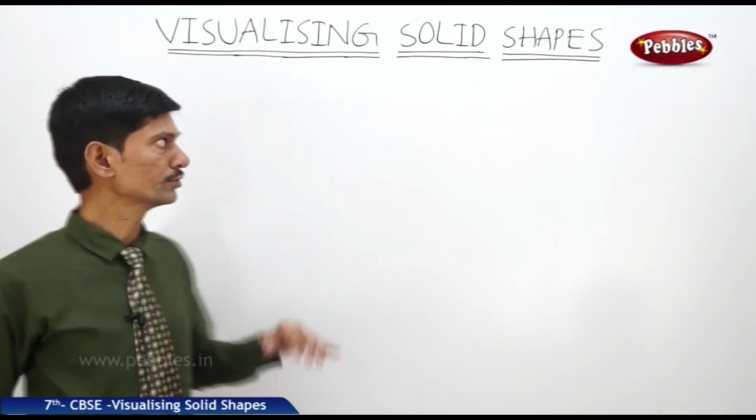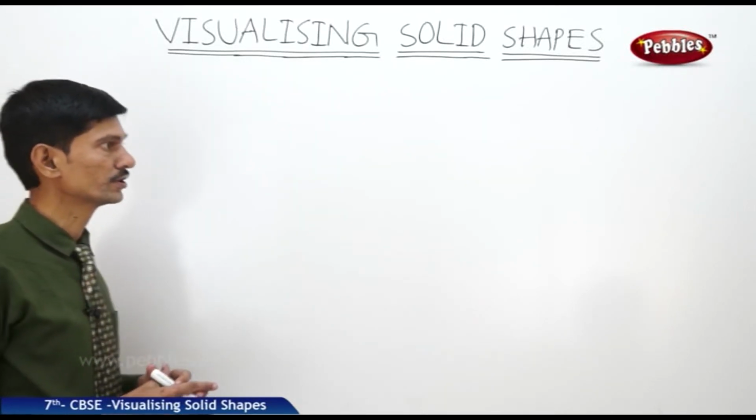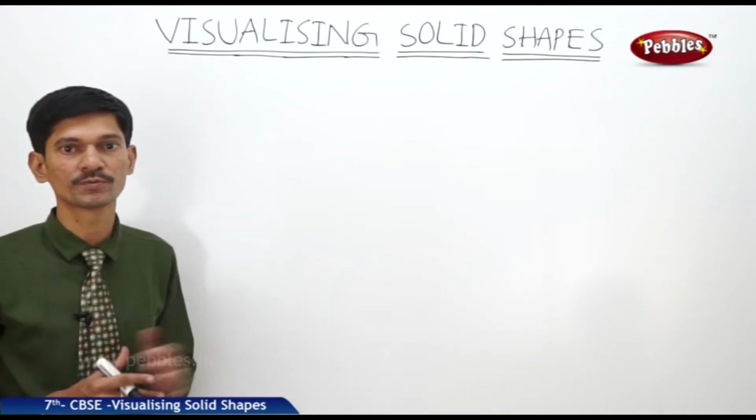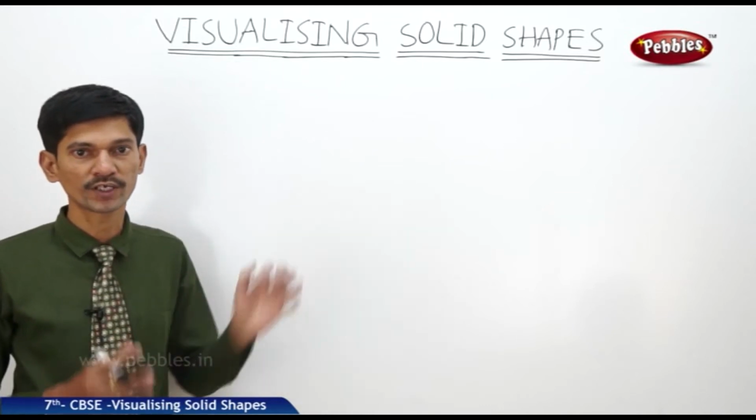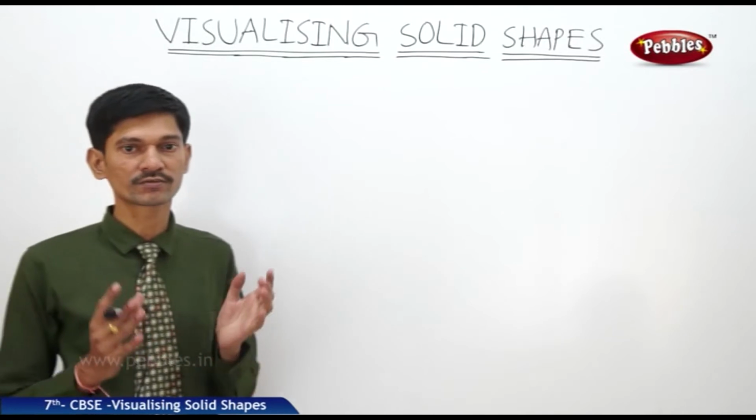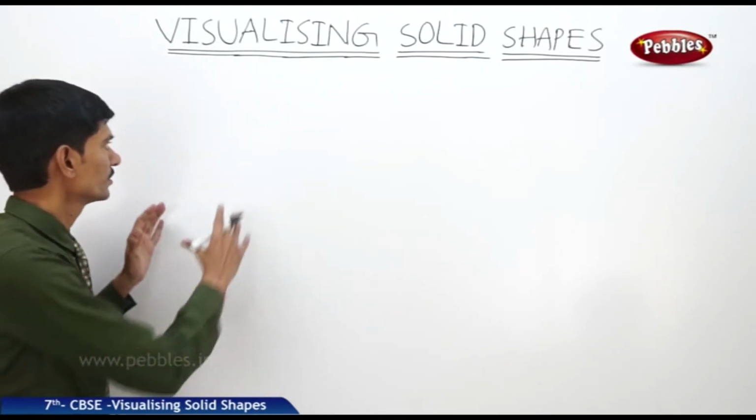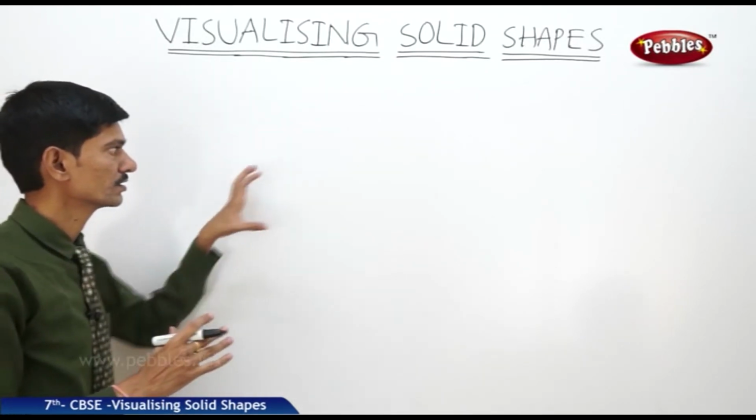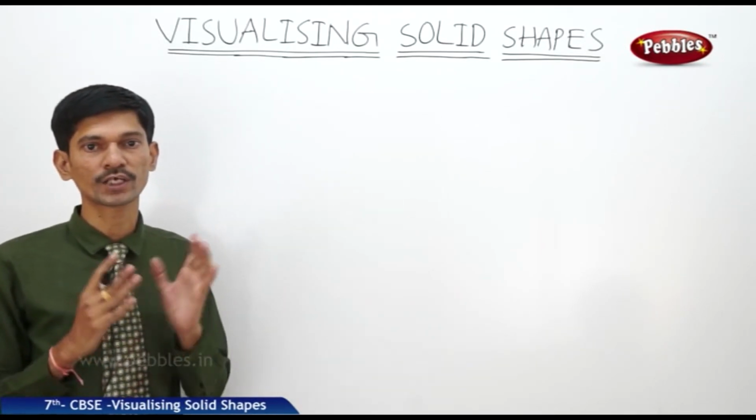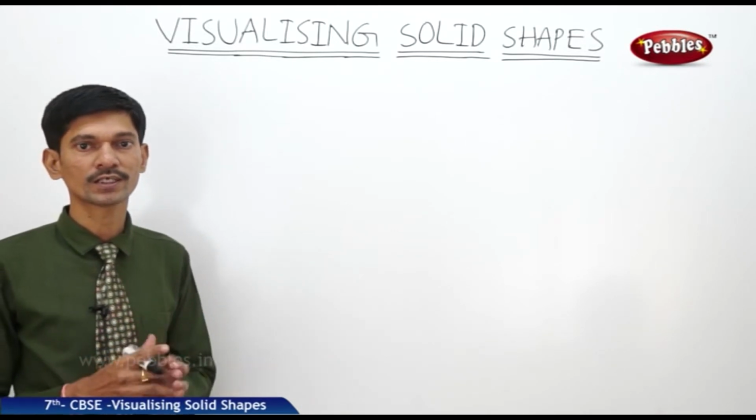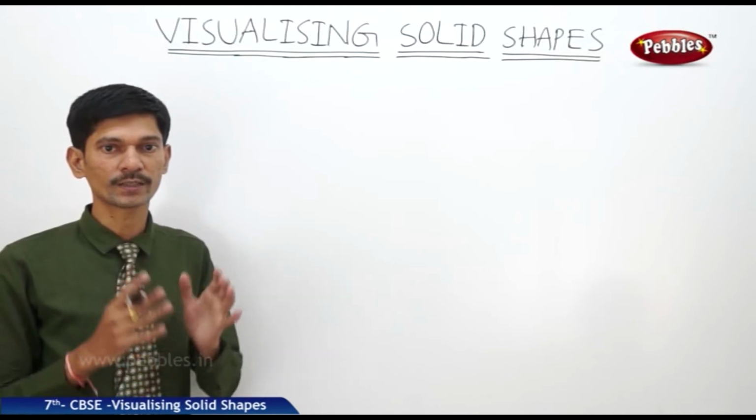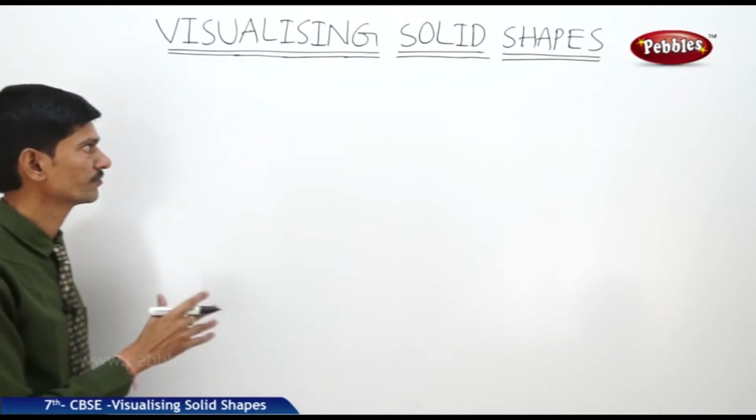Now let us start the new chapter, that is visualizing solid shapes. Now what are the plane figures and what are the solid shapes? So what is the difference between the plane figures and the solid shapes? Now if you observe the rectangle, square or any triangle or any circle or all these plane figures, they have only the two dimensions, that are the length and breadth. So the figures which have only the length and breadth are called plane figures.